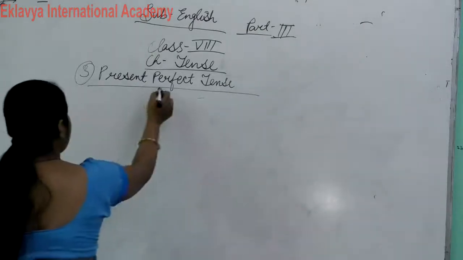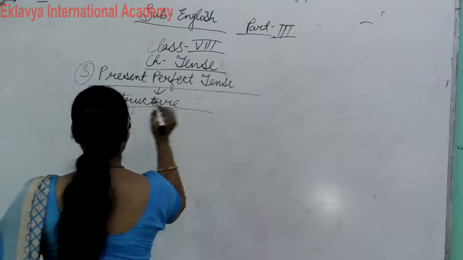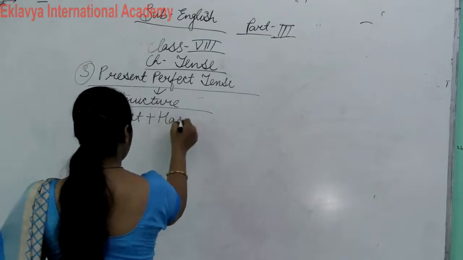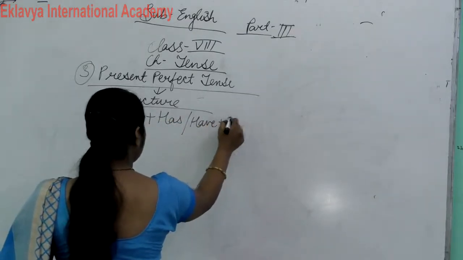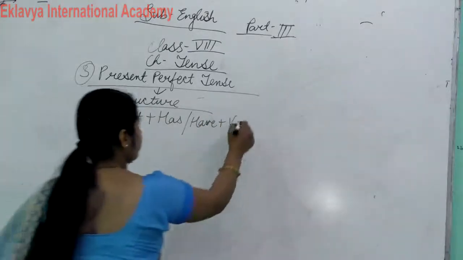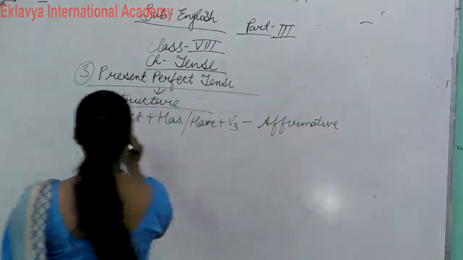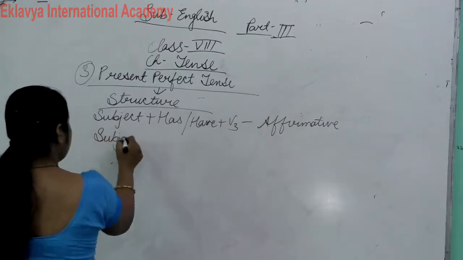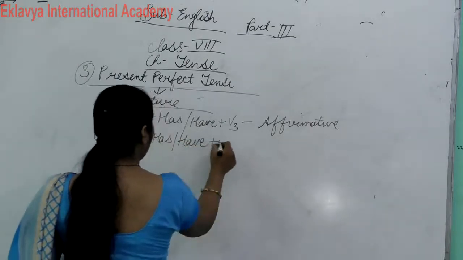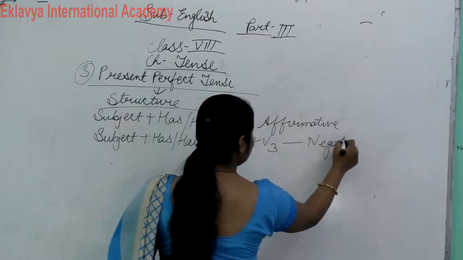Now, what is the basic structure of the present perfect tense? Subject plus has/have plus verb third form. Remember one thing: in this we use verb third form. This is our affirmative form. Subject plus has/have not plus verb third form. This is our negative form.